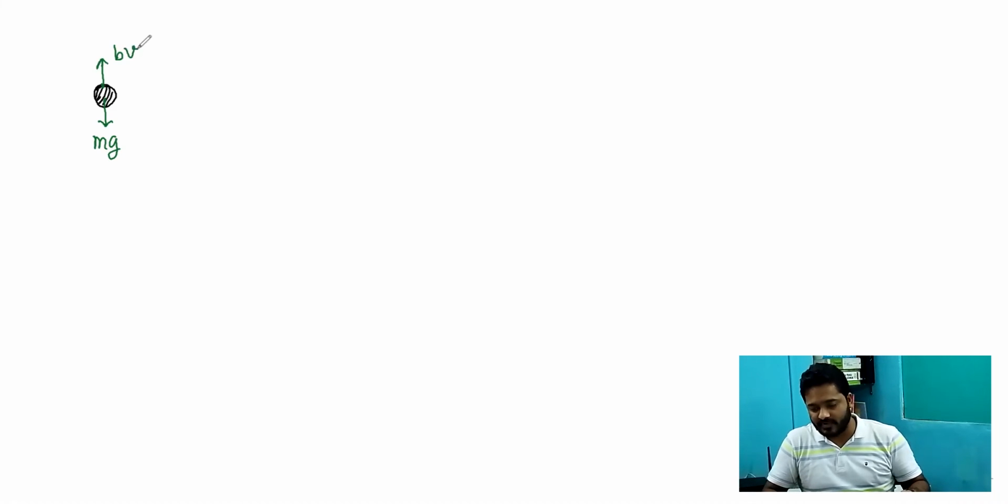तो अपने ऐसा चर्चा करते हैं कि उसके पहले किसी इंस्टेंट ऑफ टाइम पे अगर मैं बॉल को कंसिडर करता हूं, तो ओवर हियर I will say that the two forces can be identified. The first is going to be because of the gravitational force mg, and then there is an air resistance force bv in the upward direction. And throughout this particular aspect we have considered downward as positive.